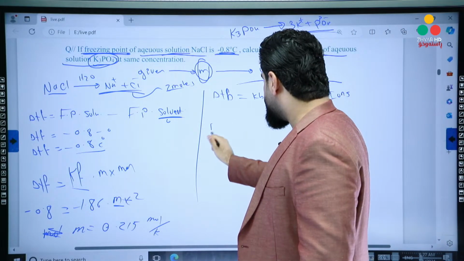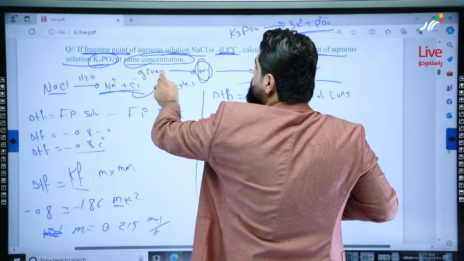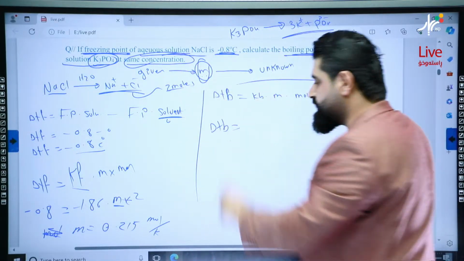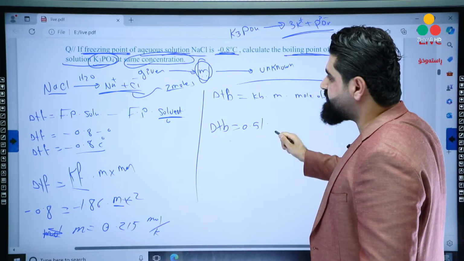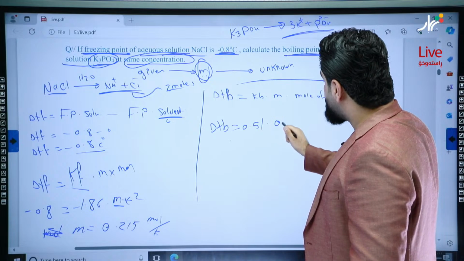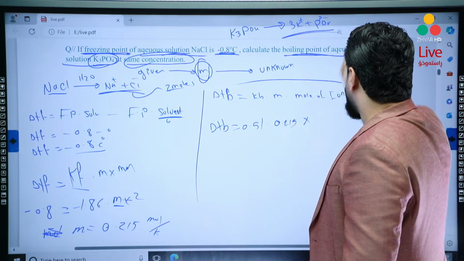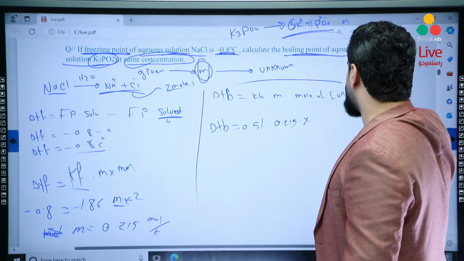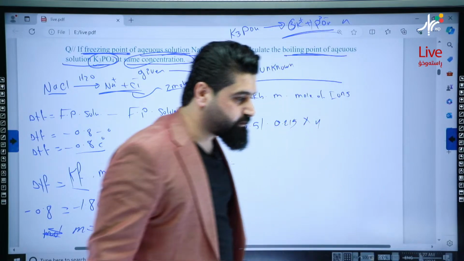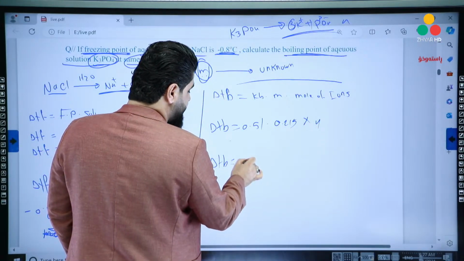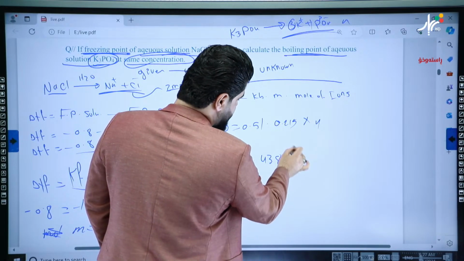So delta TB is equal to, because they have the same concentration, we will use this concentration here. Kb is 0.51 times molality, which is 0.215, times moles of ions, which is 4 ions. 3 plus 1 will be 4. So we calculate delta TB, which is 0.438 Celsius degree.